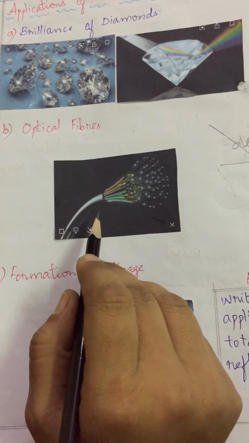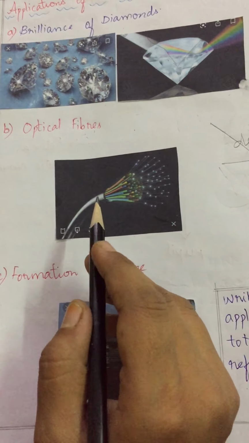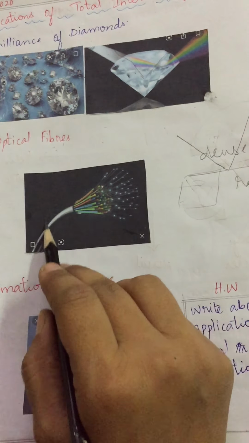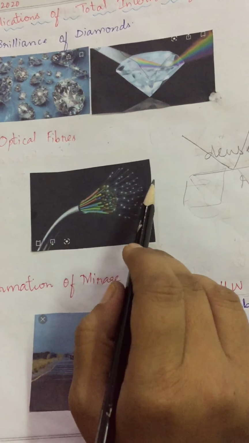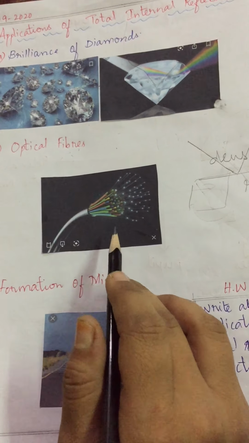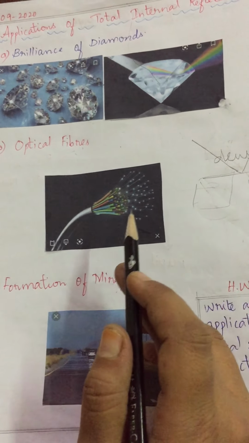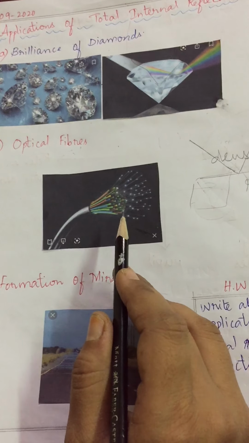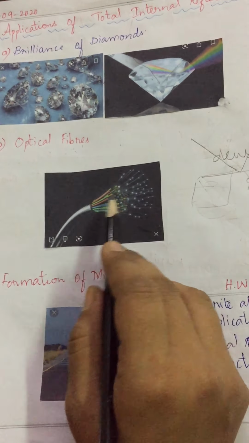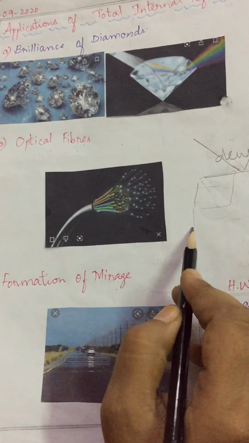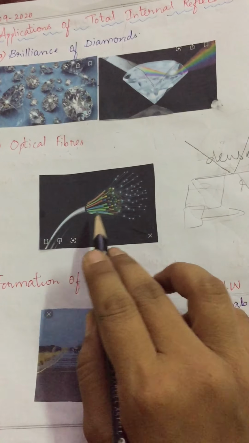The light from the inside travels back through another set of fibers in the pipe and the viewer, that means the doctor, gets the image at the outer end. That means on the computer screen the doctor sees the image. By using optical fibers only they can do this, in which we are using total internal reflection concepts. Another important application of optical fiber is to transmit communication signals through light pipes. We use such fibers for telephone booths and landlines also.